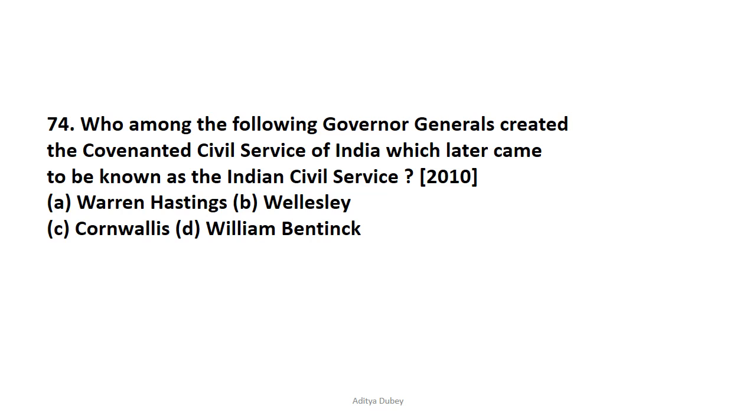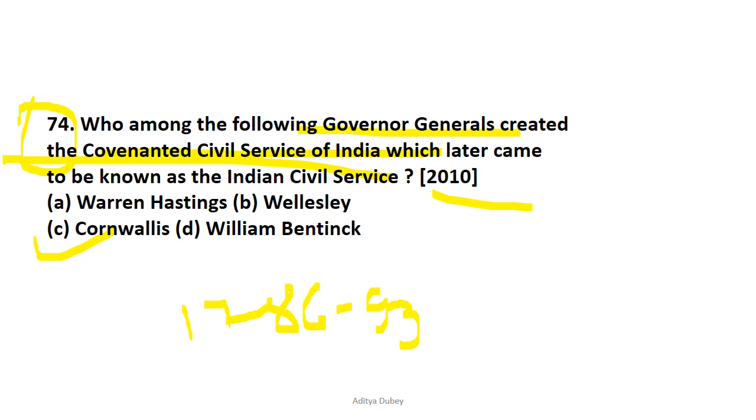Now question number 74 is, which among the following Governor-Generals created the Covenanted Civil Services of India, which later came to be known as the Indian Civil Service? This is a very common question, and you have to know it, because if you are preparing for this job, you just need to know who created the civil services. This question had been asked in the year 2010, so you can easily guess if you know that it was Lord Cornwallis. By the way, his tenure was between 1786 and 1793, and he was the first to bring into existence and organize the civil services.